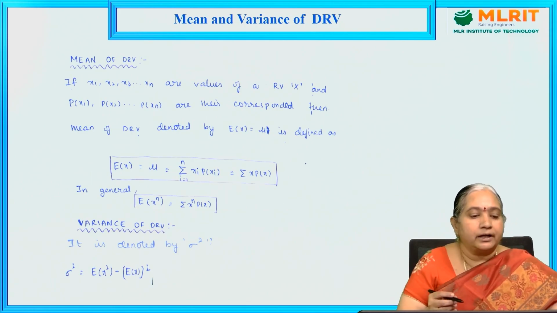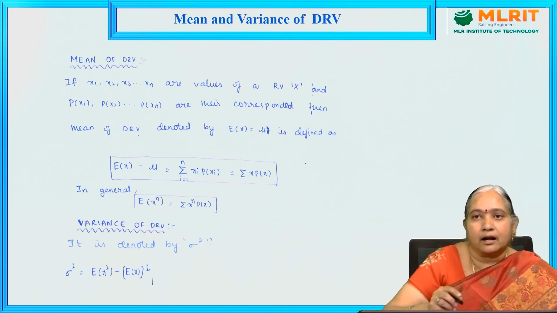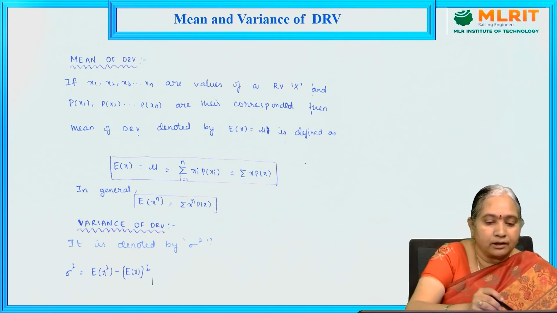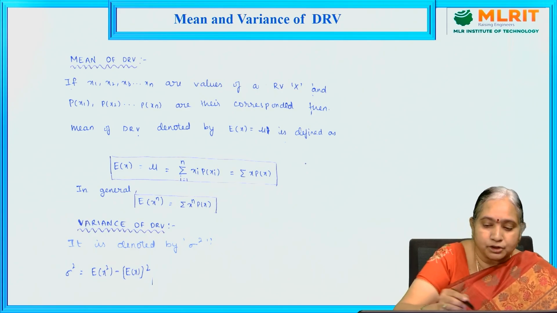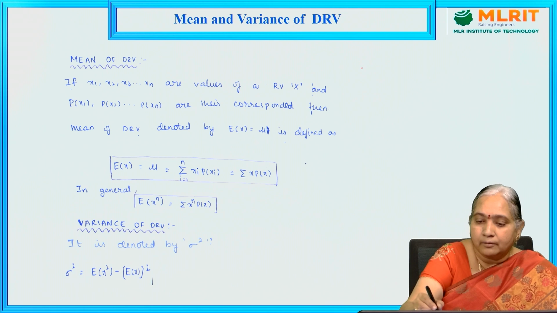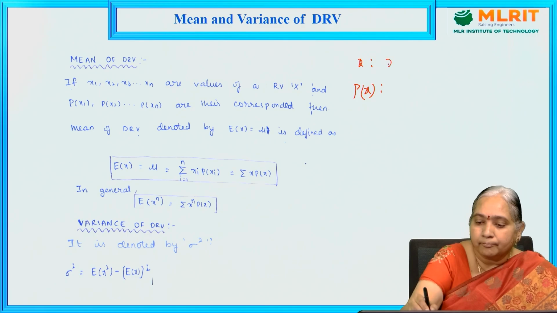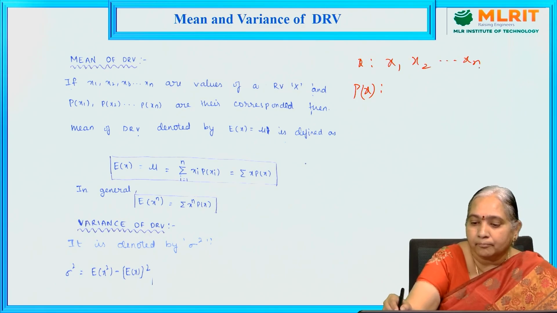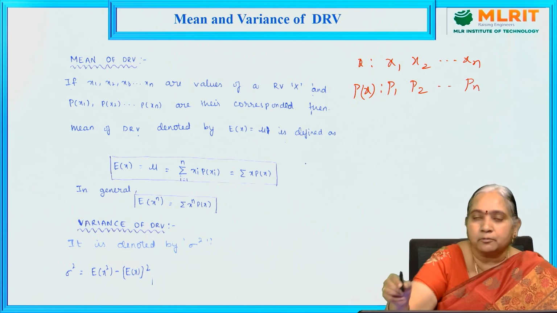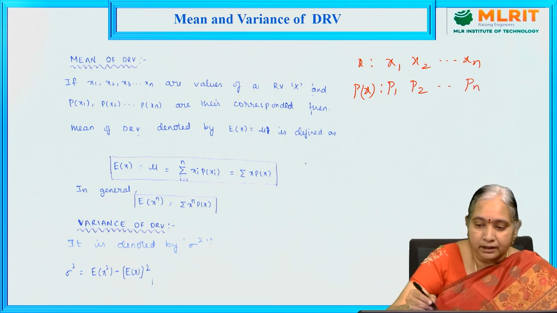Now how to find the mean of a discrete random variable? Here we take the probability mass function x1, x2, xn with corresponding probabilities p1, p2, pn.